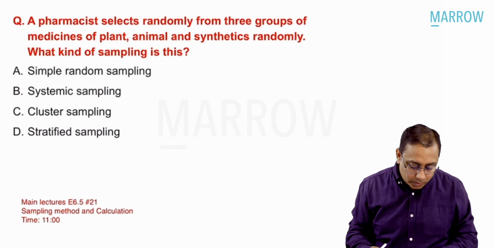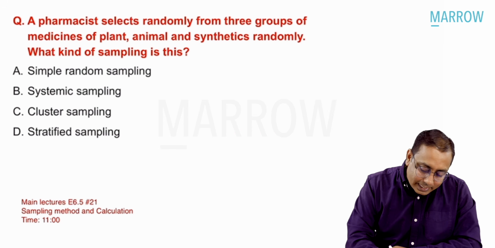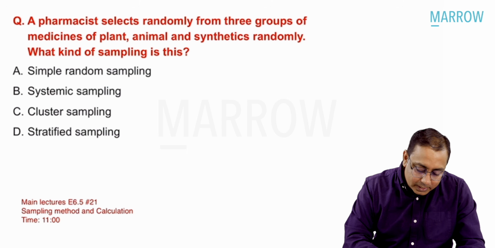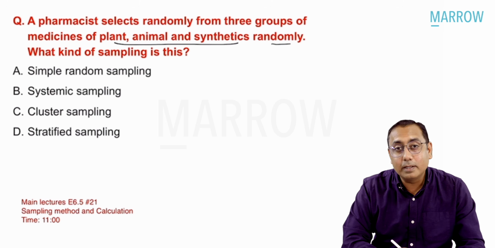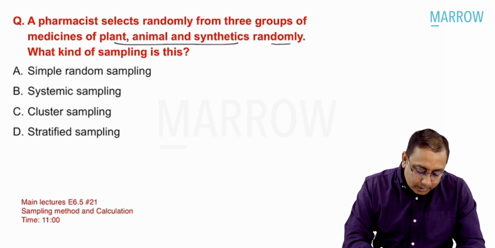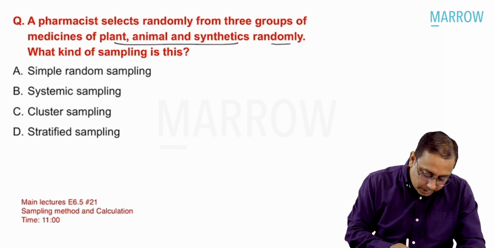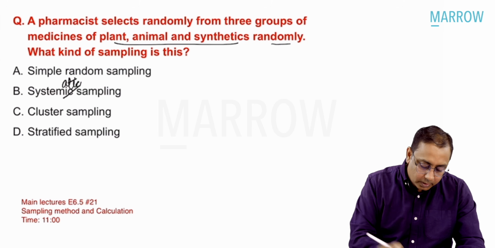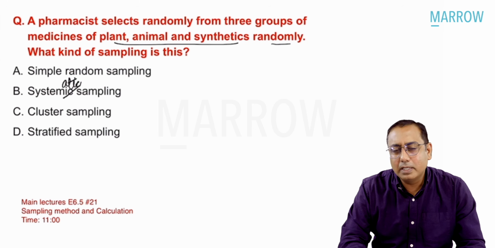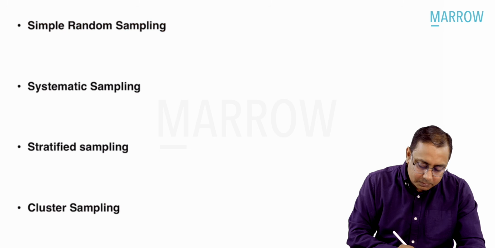Talking about the MCQs in session 1, the first MCQ: a pharmacist selects randomly from 3 groups of medicines, of plant, animal and synthetic origin. What kind of sampling is it? Simple random, systematic random, cluster sampling or stratified sampling? Well, it's a very simple, direct MCQ, and it is not simple random sampling.